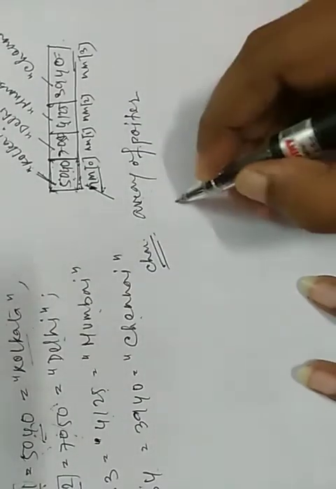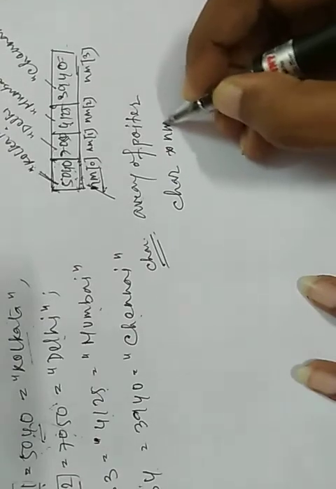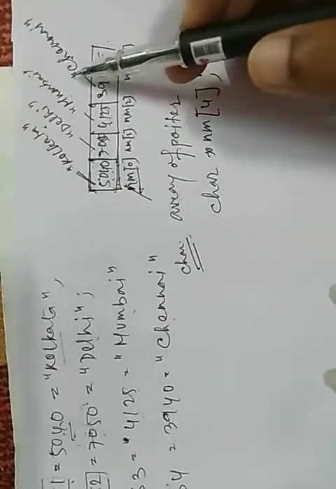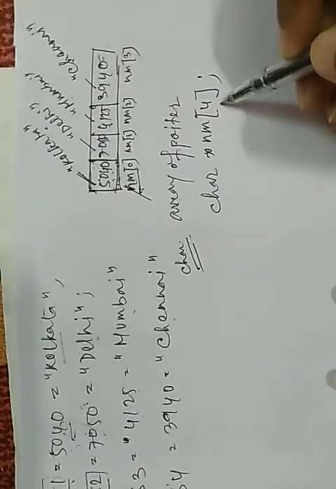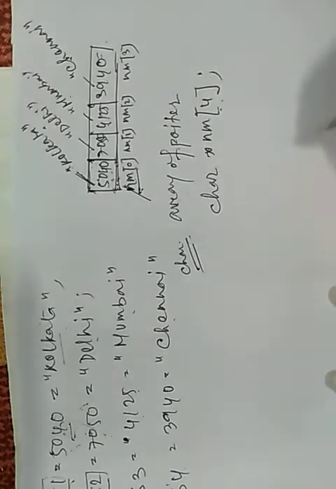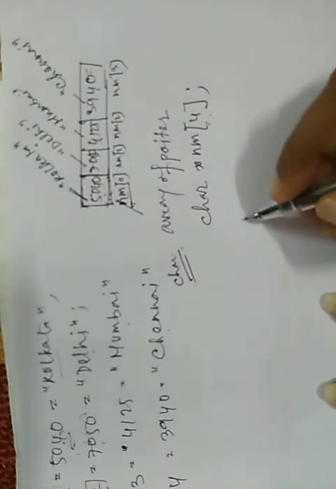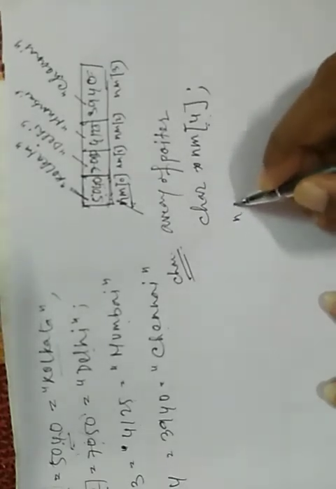Okay, so our declaration will be char star nm 4. Why 4? Because here I am storing only 4 city names, so here I am writing 4.